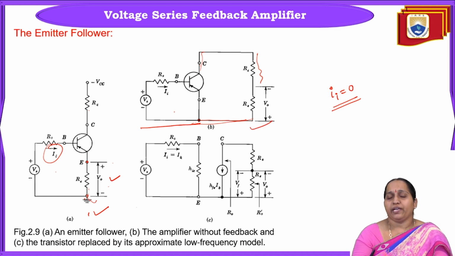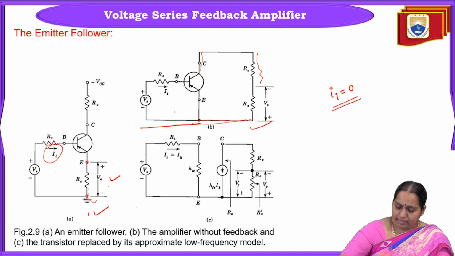So finally, by using these two steps, based on the sampled signal as well as based on the connection, whether it is series or shunt, we are drawing the basic amplifier circuit without feedback. That is how we draw the basic amplifier circuit without feedback. So that was the second step.